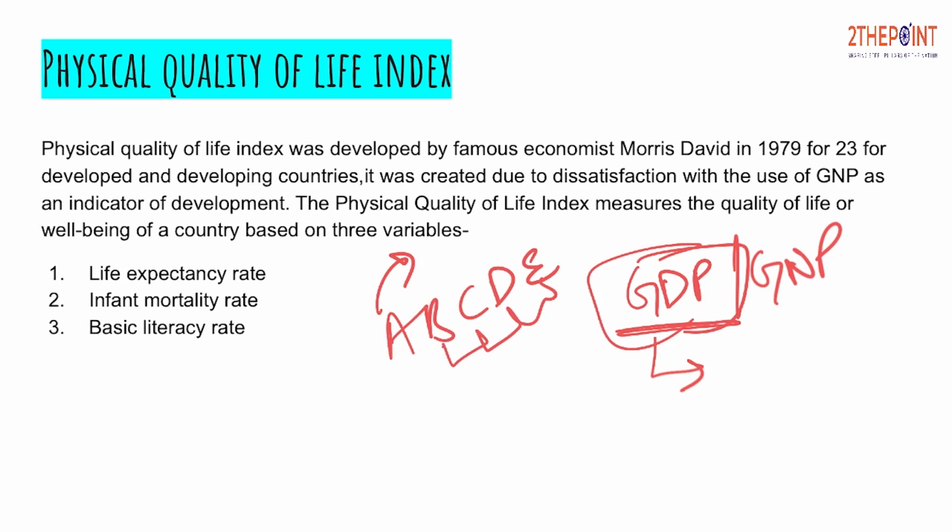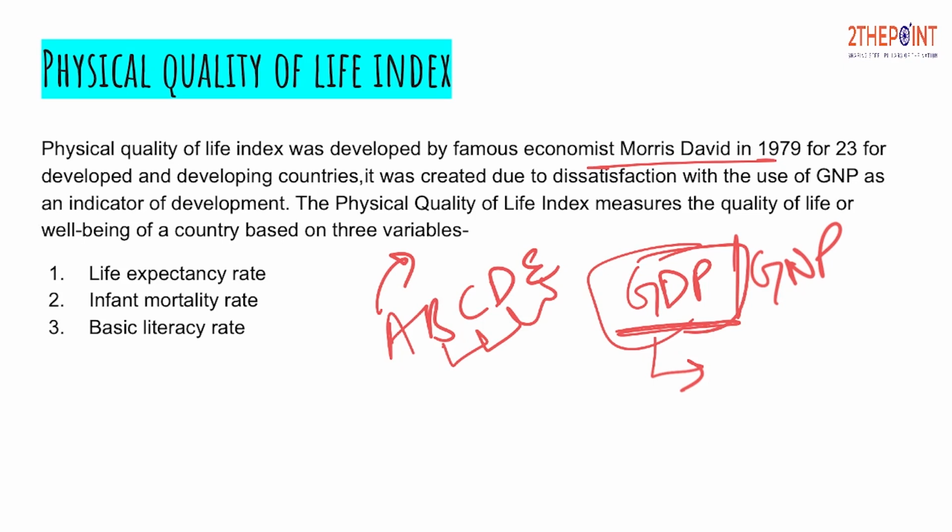Because of this limitation of GDP, there was a famous economist by the name of Morris David, who thought that there should be an index which considers the qualitative aspect of growth also. Now what is the qualitative aspect of growth? It could be anything related to environmental growth, or equality prevailing in society, or good healthcare facilities.